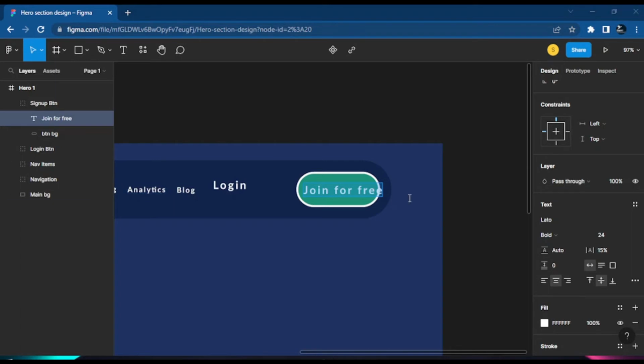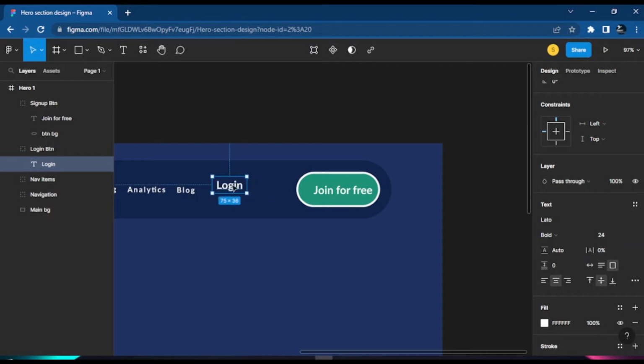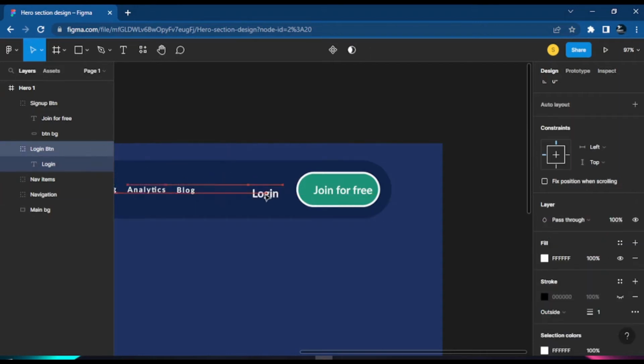All right. So now, let's reduce the letter spacing, let's reduce it even for this login itself. I could reduce them. So let's select all the text. I press Control A to select all the text, and then let's drop that spacing there. Okay. And then let's release it. Let's do the same for this one, the login. I drop that percentage there. All right, we drop them, and then let's move this container over to this side.